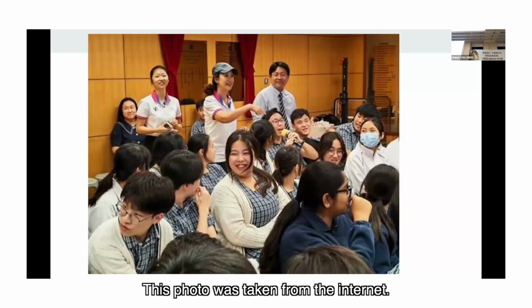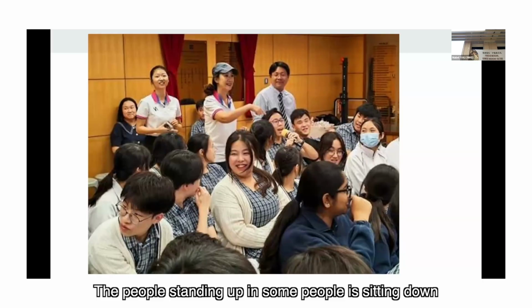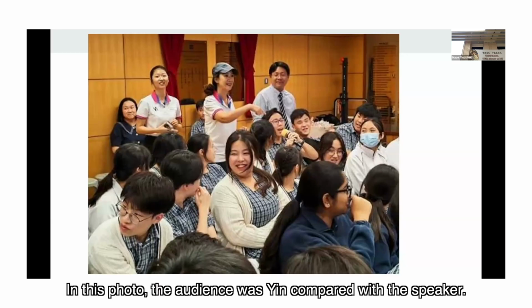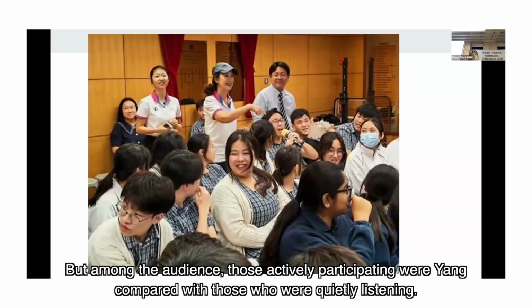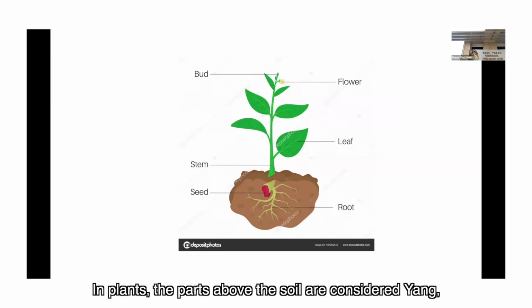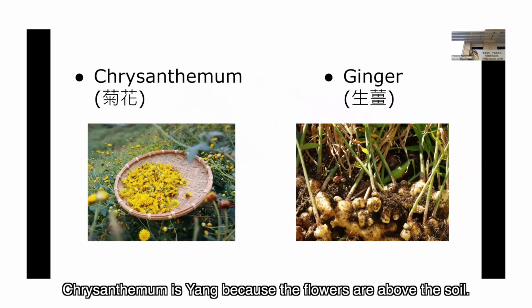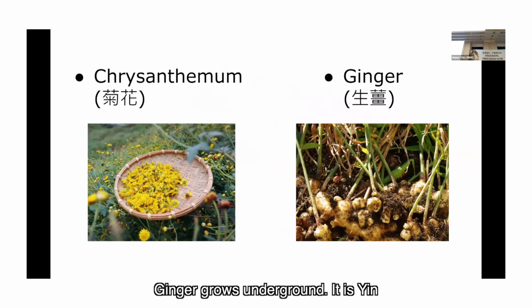This photo was taken from the internet. Some people are standing up and some people are sitting down. Standing up is yang. Sitting down is yin. In this photo, the audience was yin compared with the speaker. But among the audience, those actively participating were yang compared with those who were quietly listening. In plants, the parts above the soil are considered yang, while the parts below the soil are considered yin. Chrysanthemum is yang, because the flowers are above the soil. Ginger grows underground, it is yin.